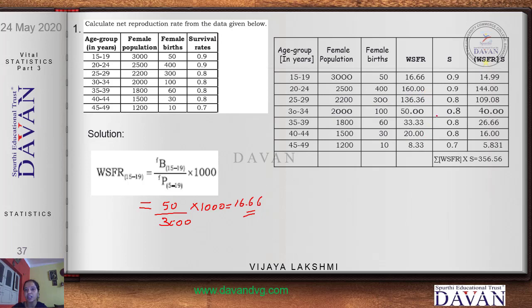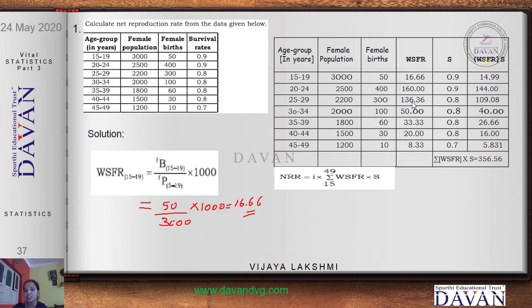Now this is the survival rate, what they have already given you. Now in the formula you have I into summation WSFR into S, 15 to 49. So this WSFR into S, you have to find out. This is your WSFR into S values. So this and this you are multiplying. 16.66 into 0.9, it is 14.99. 160 into 0.9, it is 144.